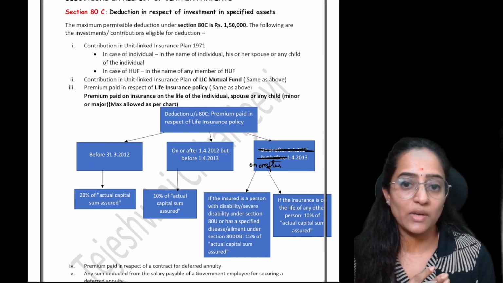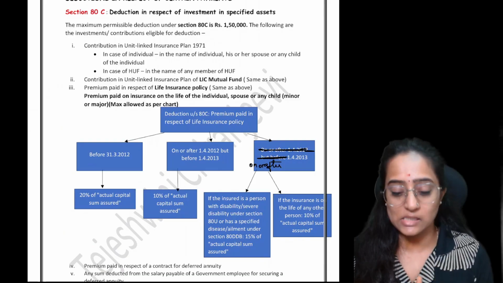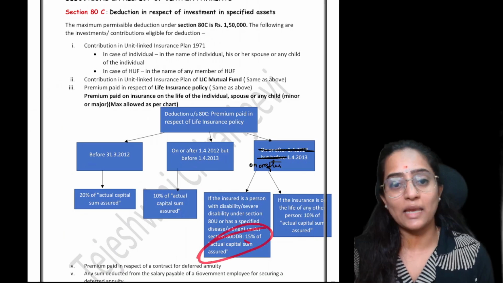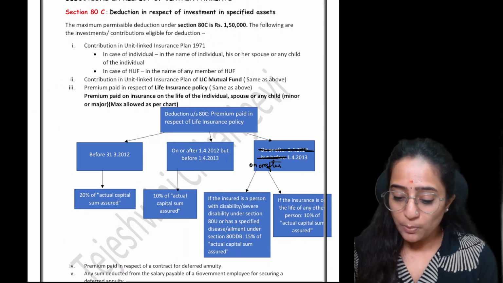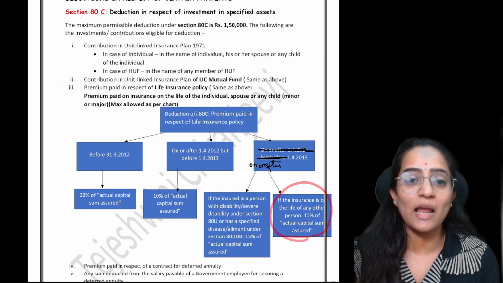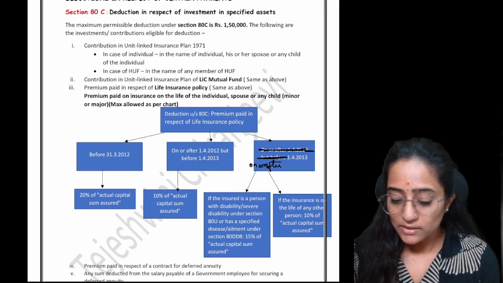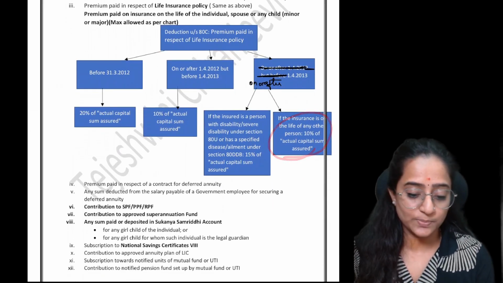That is also a section wherein the person is suffering from a serious disease for that matter. In that case, that person can take a maximum of 15% of the actual capital sum assured. So if the policy is for someone other than this 80U, 80DD, 80DDB disabled person, then 10% of the actual capital sum assured can be taken as the deduction.